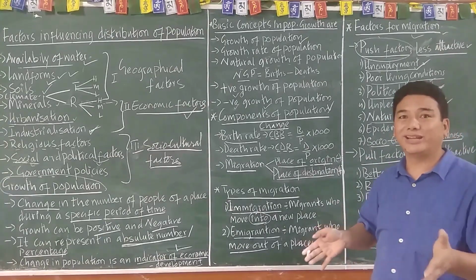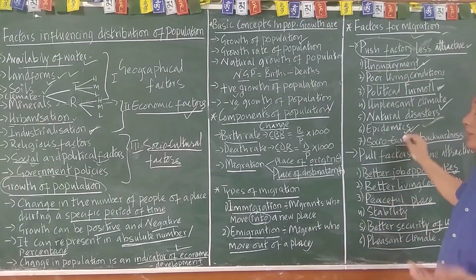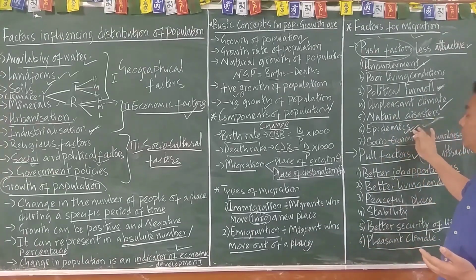The best example is COVID-19, the pandemic.